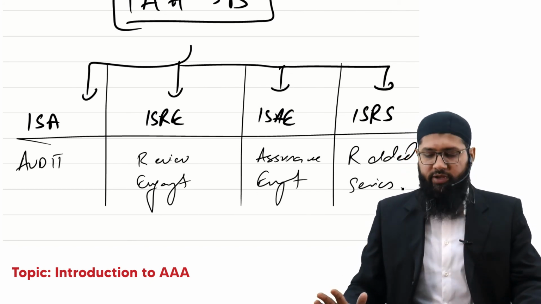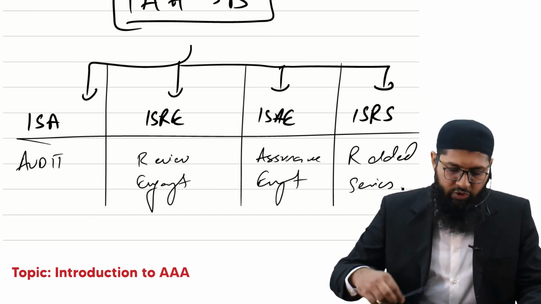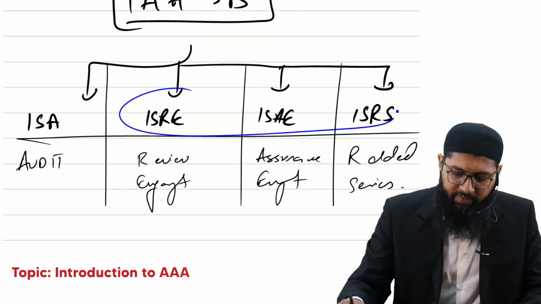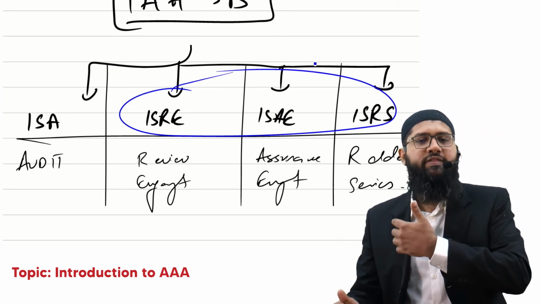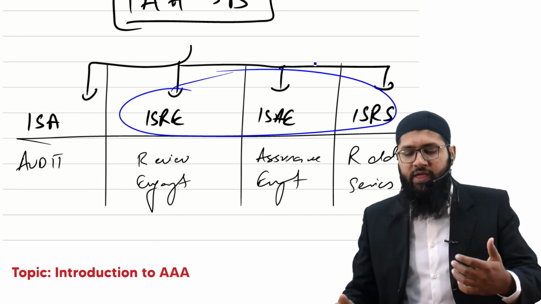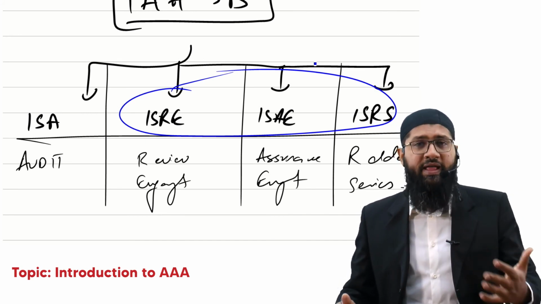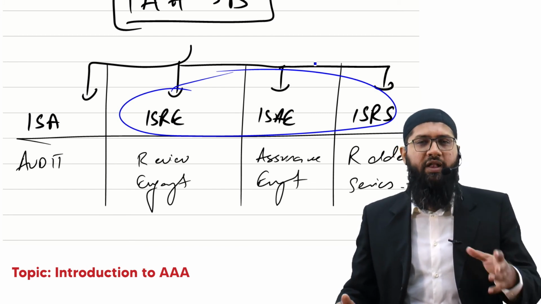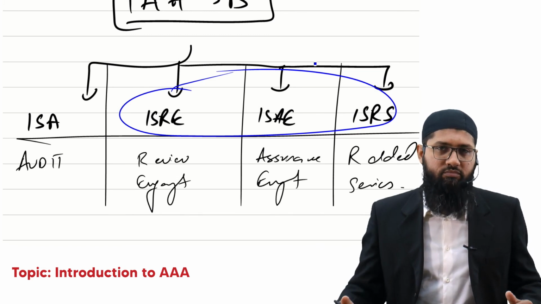Now what is it that you need to do? You need to be prepared for all of them. So when we talk about these other assignments, we will be discussing all these 3. We'll be discussing the relevant review engagement standards, the relevant ISAEs and the relevant ISRS, and how they are applied to a given scenario. So we're going to be discussing all of them.